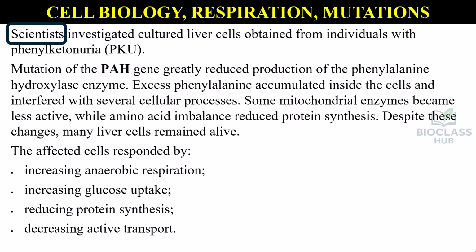Mutation of the PAH gene greatly reduced production of the phenylalanine hydroxylase enzyme. Excess phenylalanine accumulated inside the cells and interfered with several cellular processes. Some mitochondrial enzymes became less active, while amino acid imbalance reduced protein synthesis. Despite these changes, many liver cells remained alive. The affected cells responded by increasing anaerobic respiration, increasing glucose uptake, reducing protein synthesis, decreasing active transport.